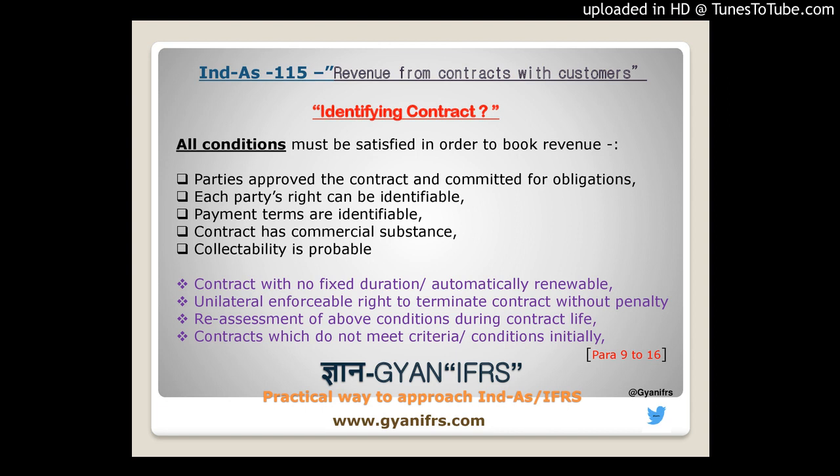The enforceability of the contract will not be clear, and the approval also identifies what kind of obligations the parties have actually committed to.